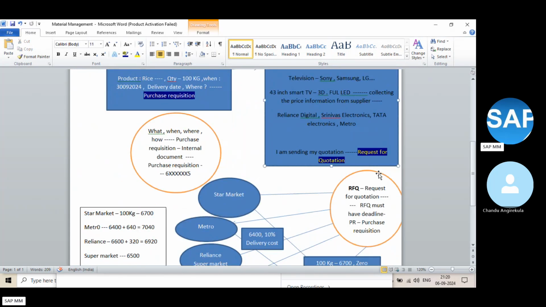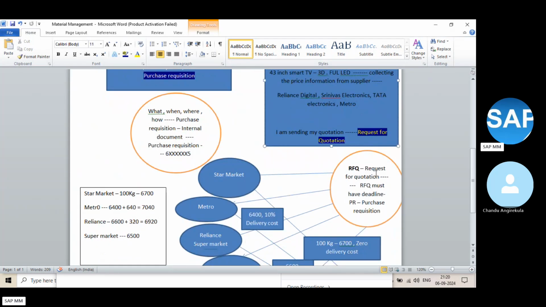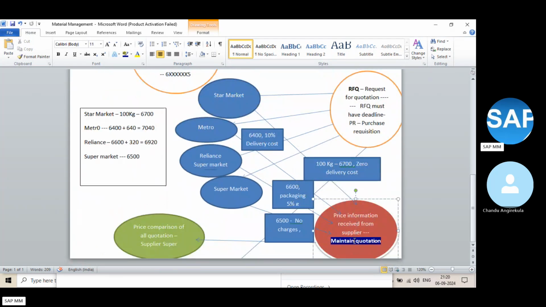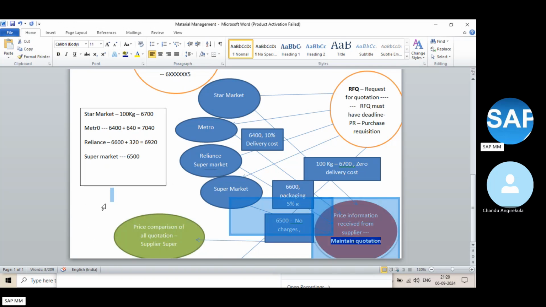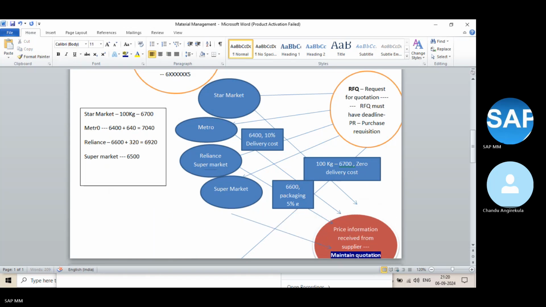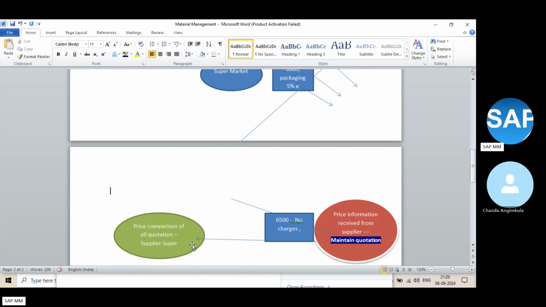Second is request for quotation, requesting them to provide price information. Third is maintaining the quotation, the prices received from the suppliers. Then comparison of all the quotations and selecting the supplier. So four steps are completed.